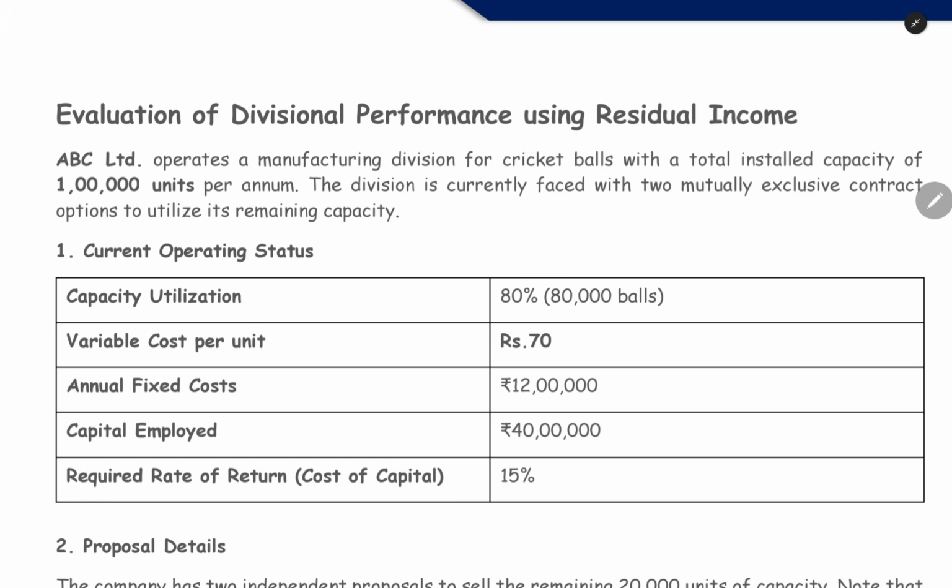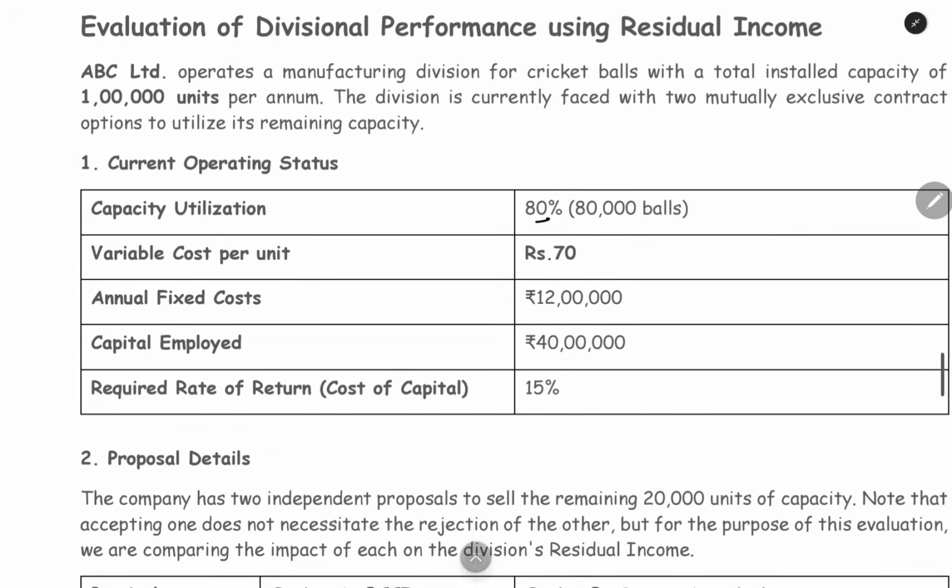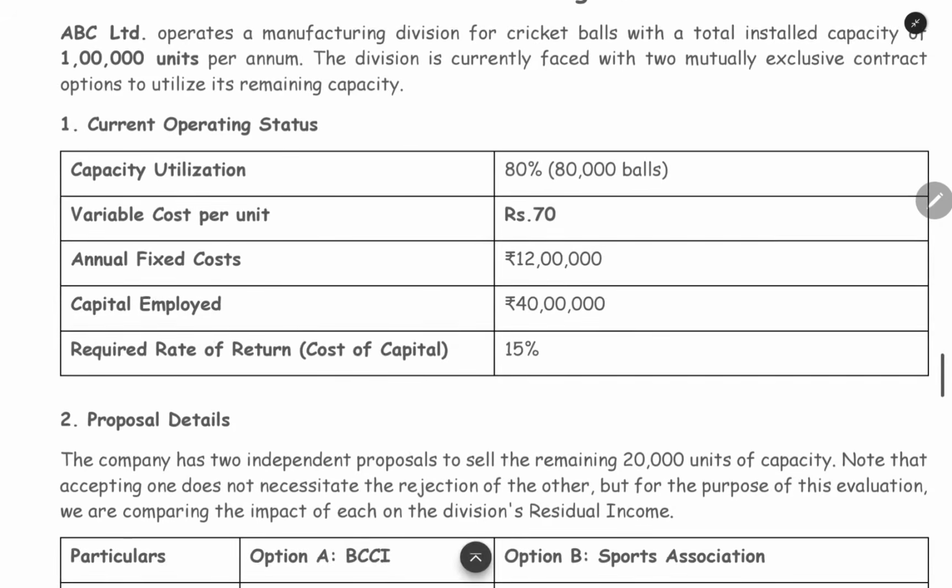The division is currently faced with two mutually exclusive contracts to utilize its remaining capacity. Currently, the company is operating at 80% capacity. For 1 year, 80,000 units only they are manufacturing, but actually they have the capacity to manufacture 1 lakh units. So only 80% of the actual capacity they are utilizing, and the variable cost per unit, for making one ball, is 70 rupees.